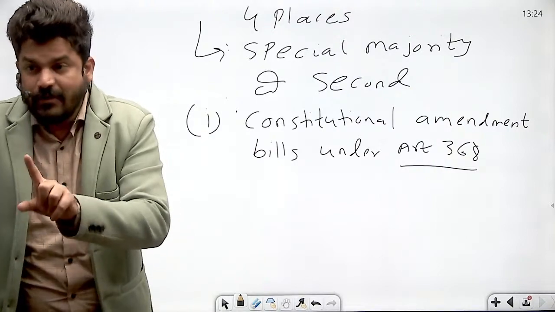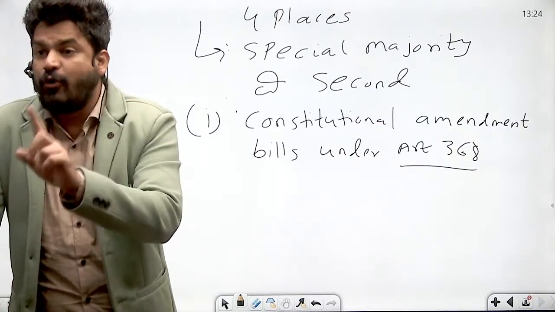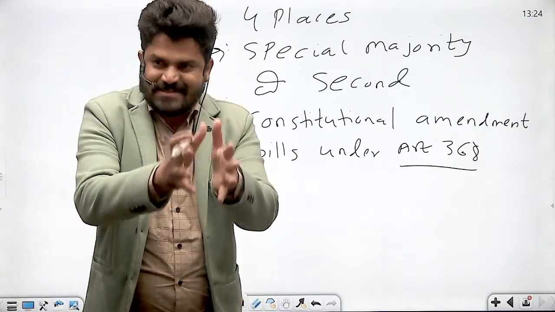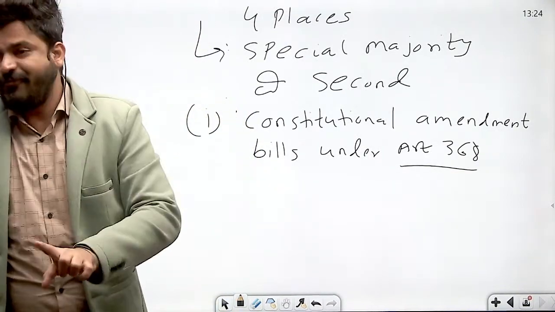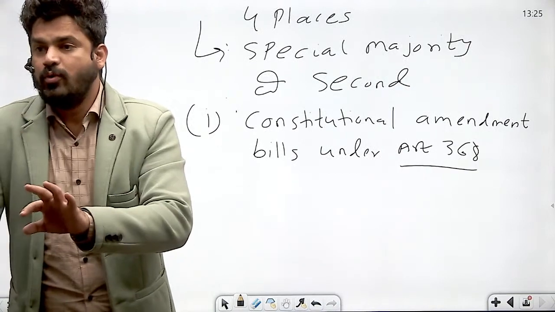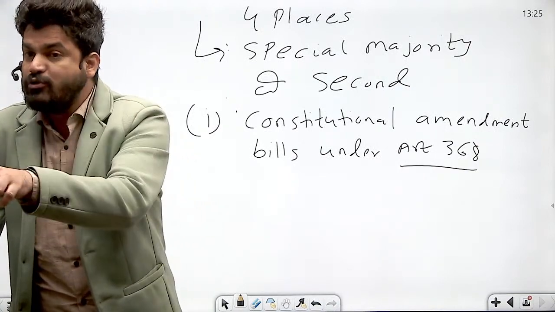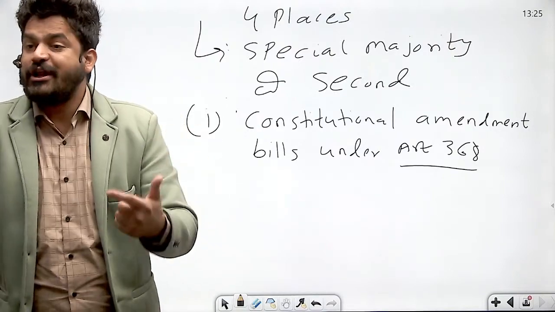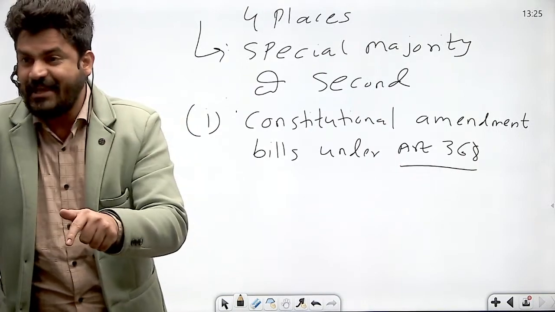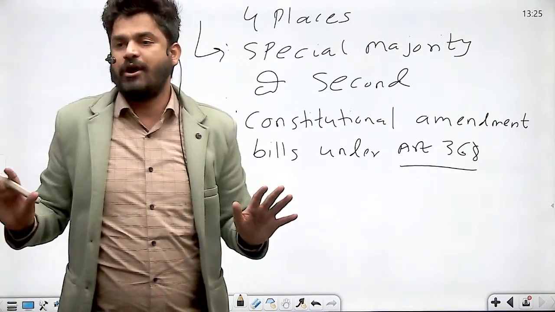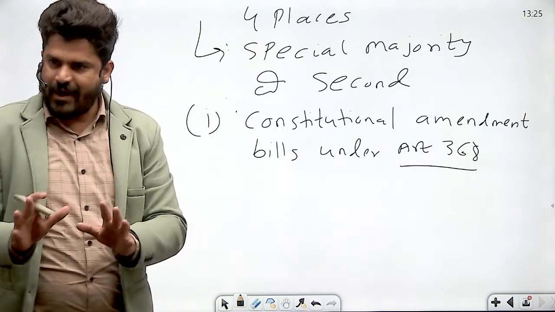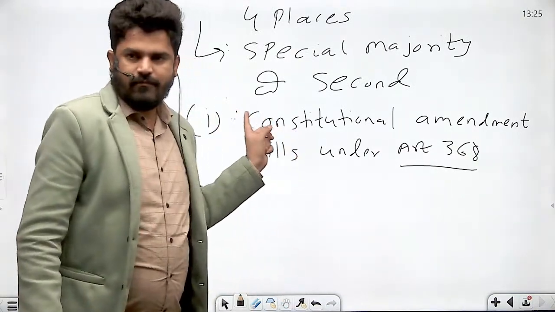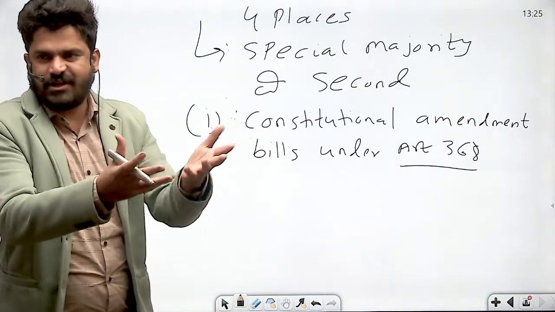But remember, if there is any amendment to the fourth schedule which deals with allocation of number of seats each state has in Rajya Sabha, if amendment to the fourth schedule is due to admission or establishment of new states under Article 2, or formation of new states, or alteration of area boundaries and names of the existing states, then that will require only simple majority. But apart from that, the fourth schedule requires it, right?